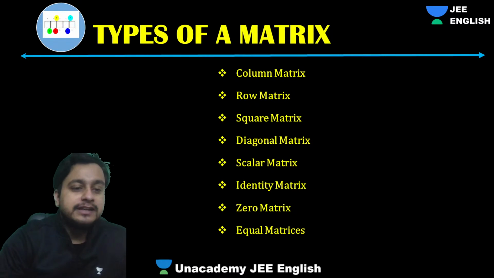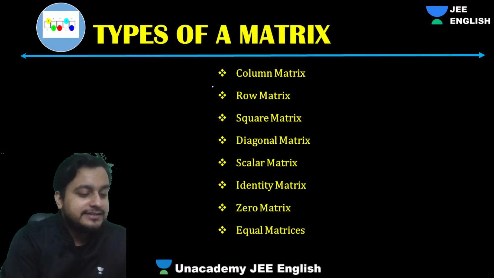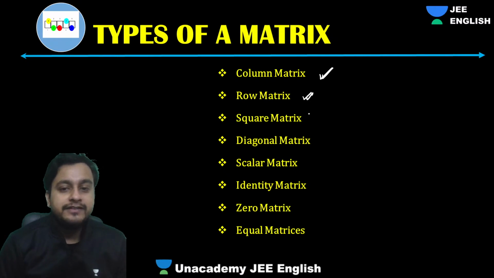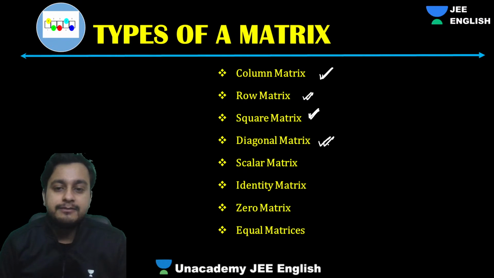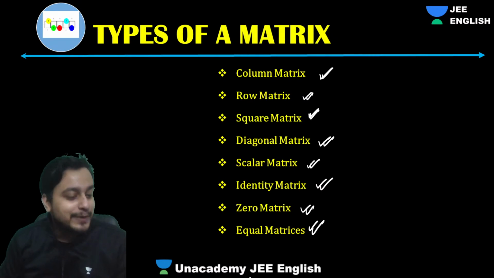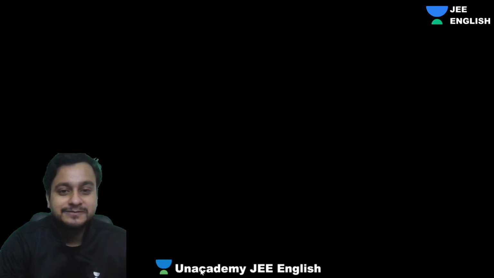Now let's move ahead with the types of matrices. This is very easy, guys. We'll quickly move ahead with this. So first thing we have is column matrix, then we have row, then square matrix, diagonal matrix, scalar matrix, identity matrix, zero matrix, equal matrix. Let's discuss quickly one by one. You will understand, it's such an easy concept.